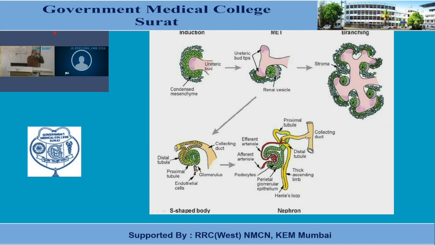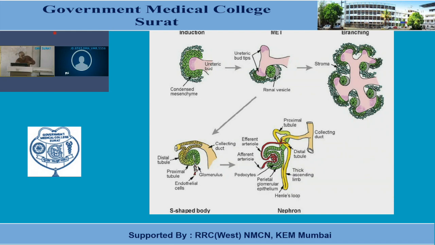So this is how the excretory portion of the kidney also derives. So this was about the development of the excretory portion of the kidney. Both the parts of the metanephric kidney we have discussed. First the collecting part, and second one is the excretory part. Collecting part is basically the derivative of the ureteric bud, and that is the diverticulum from the mesonephric duct.